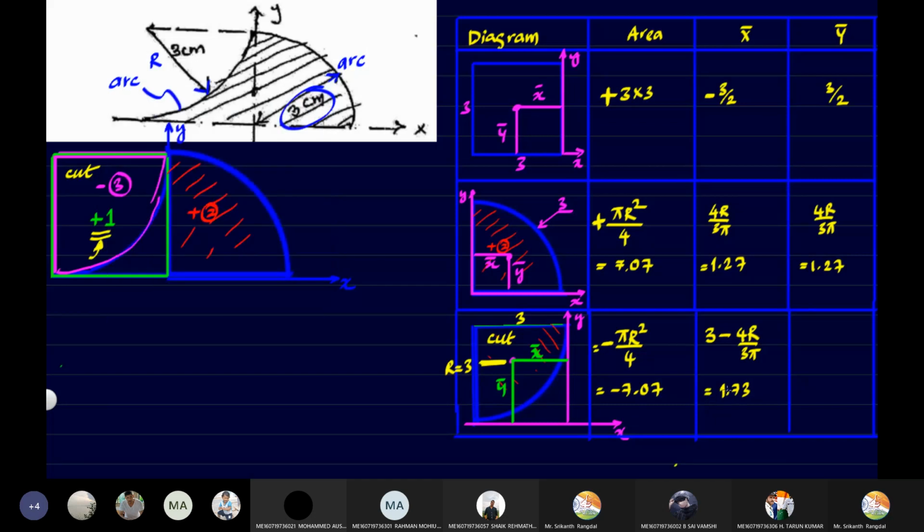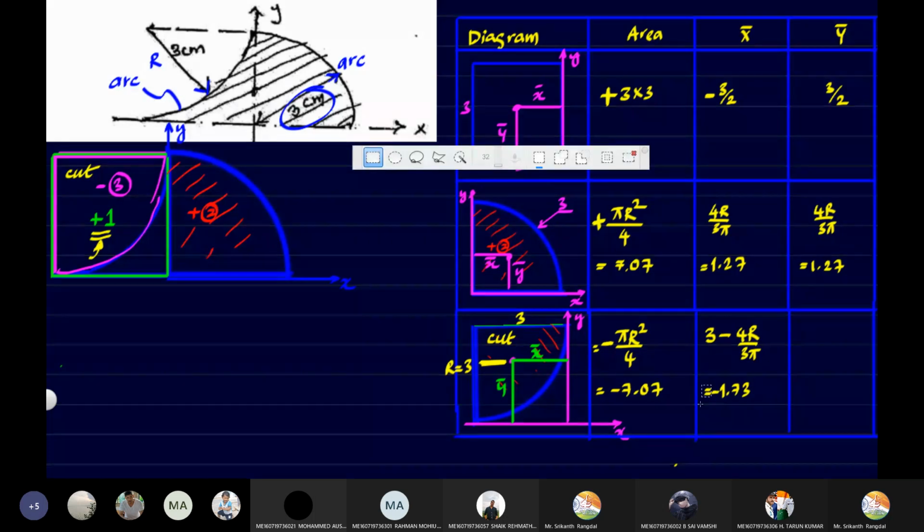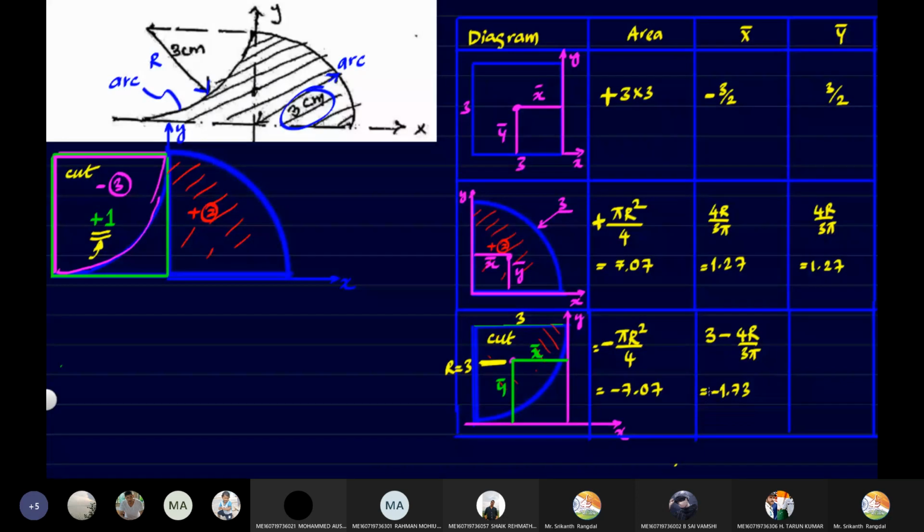Okay. Now, is this positive or negative again? Negative. Negative, because x bar is going on the back side. Fine. That's why I told this part is the most complex. So this is again negative. The area is also negative. The x bar is also negative. Now, what about y bar?